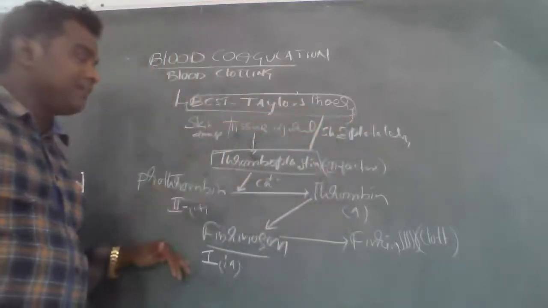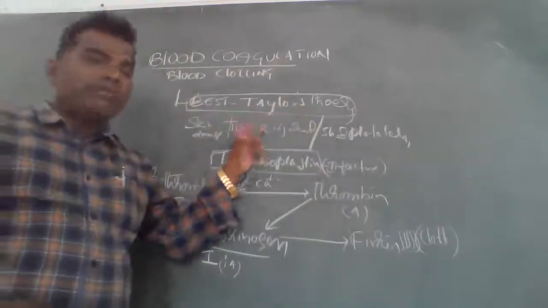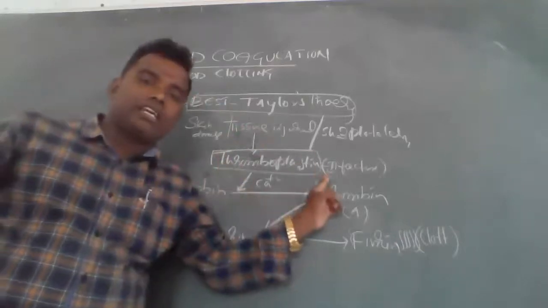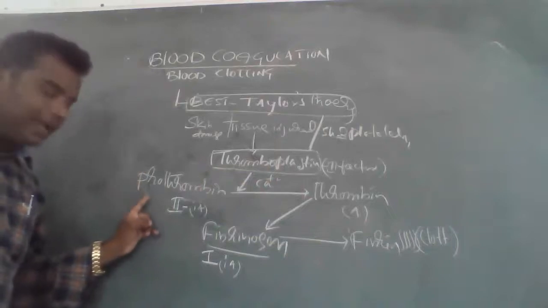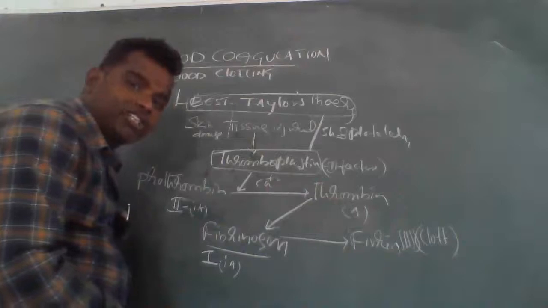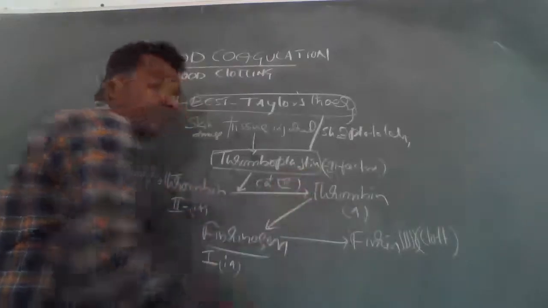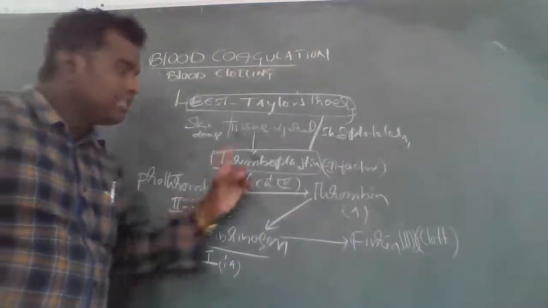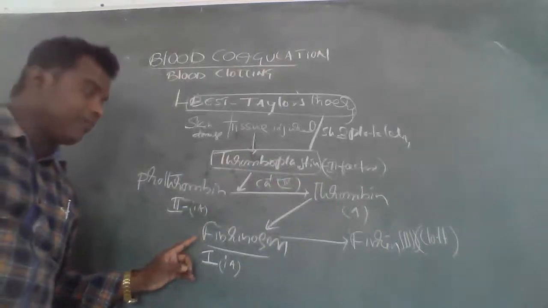What happened first? Tissue injured. From the injured tissue area, thromboplastin, the third factor, is produced. It activates the second inactive factor, prothrombin, into thrombin in the influence of calcium. Calcium is the fourth factor. This thrombin activates the first inactive factor, fibrinogen, into fibrin.